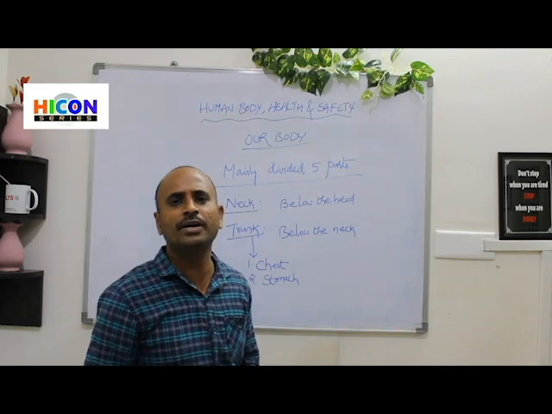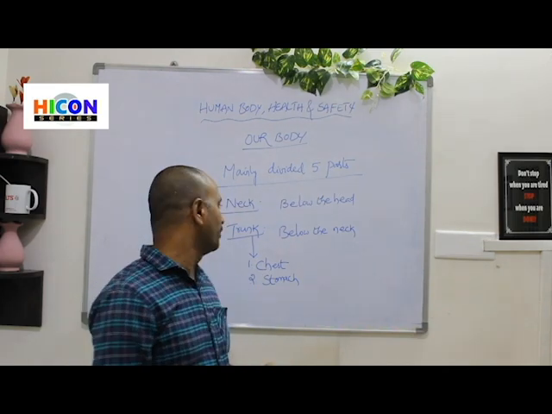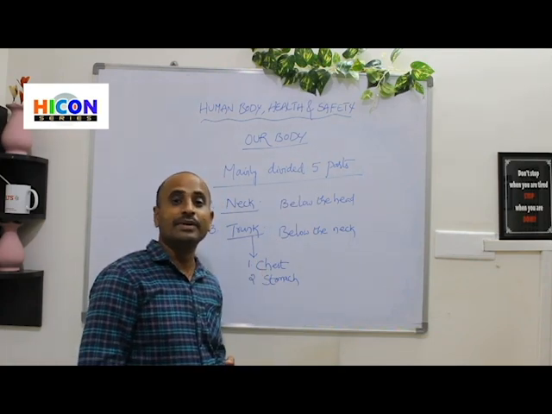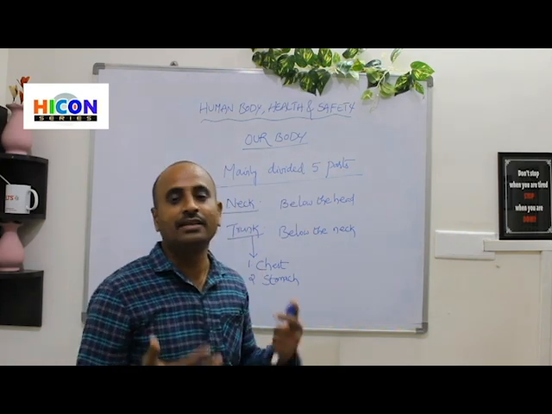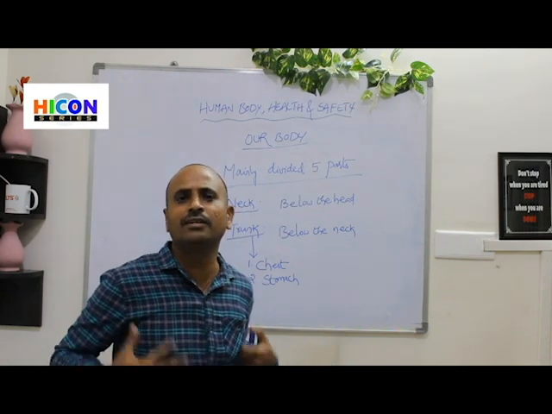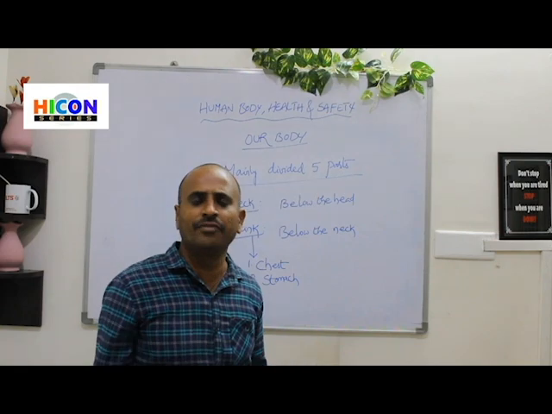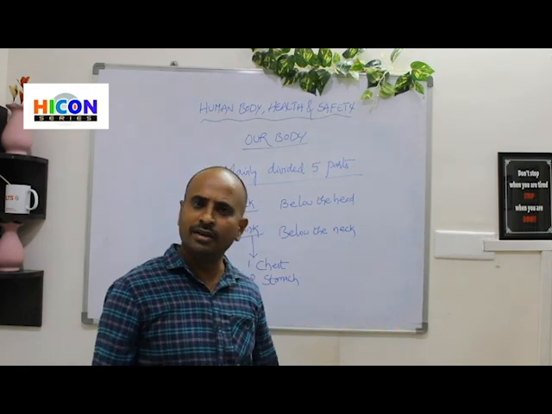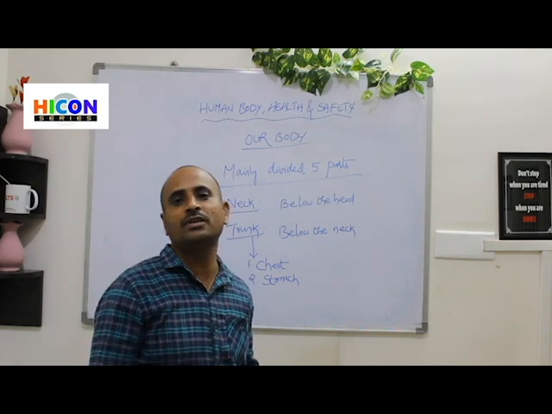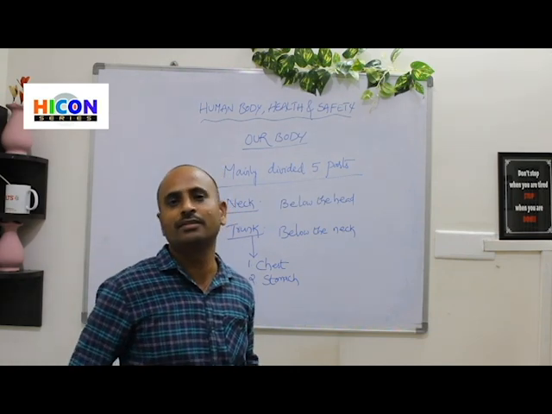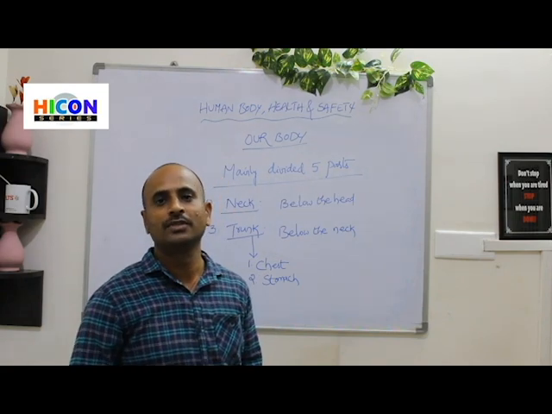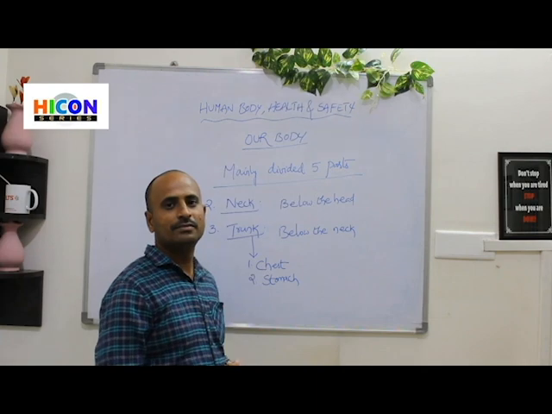All parts are important, but the trunk is the main part because most of the parts are there. Eighty percent of our body parts are located in our trunk. Outside the trunk we have only legs, arms and head. Most of the inner parts are present in our trunk. That's why the trunk is the main part among the five parts. So this is about our trunk.